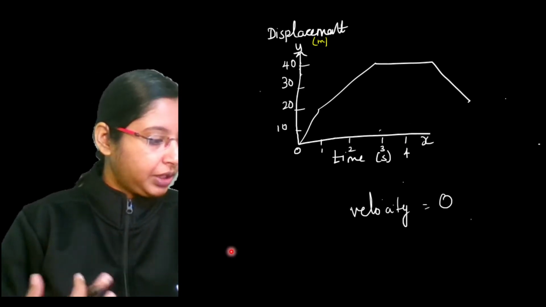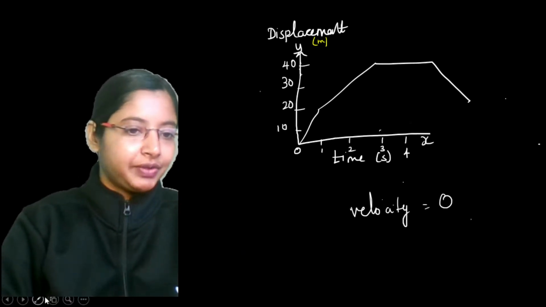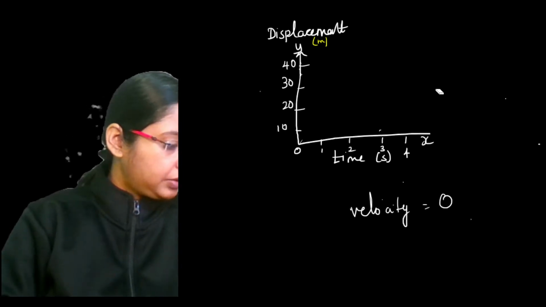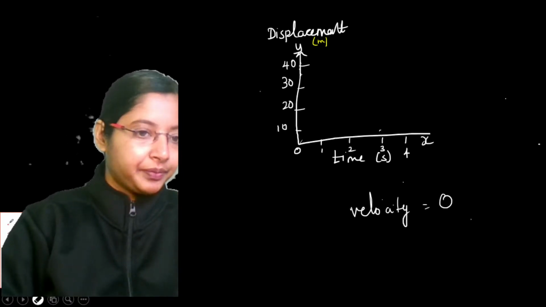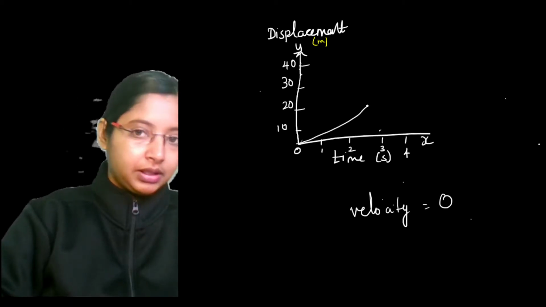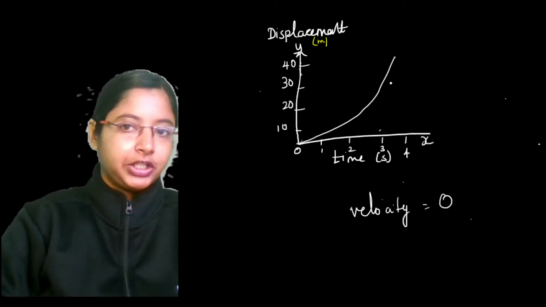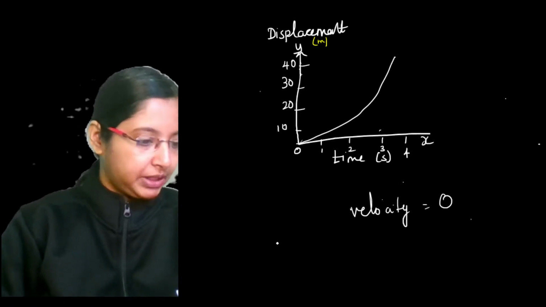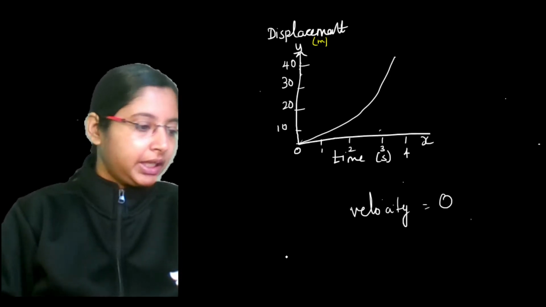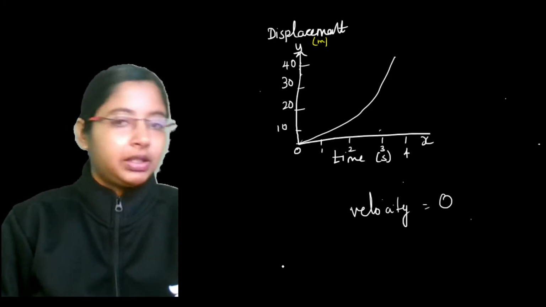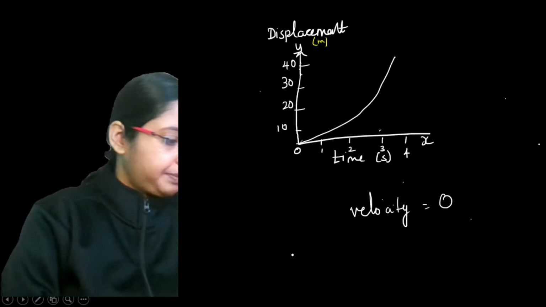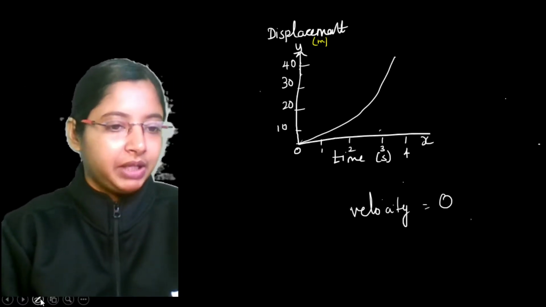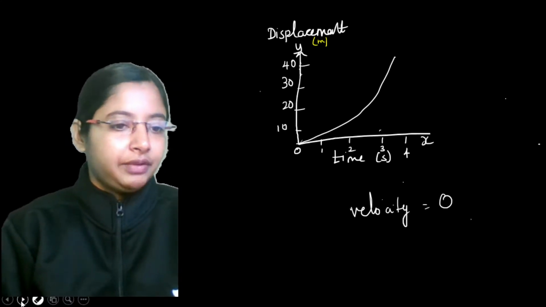Okay, and if the velocity is varying continuously, then the graph you will be getting would actually vary. It would go something like this. If the speed is changing for a given time, then your line will be something like this. We'll see more about this in the upcoming classes as well. We will learn more about the graphs: the speed graph, the velocity graph, the position graph. All of these we will see in the upcoming classes. And once again, today evening also.